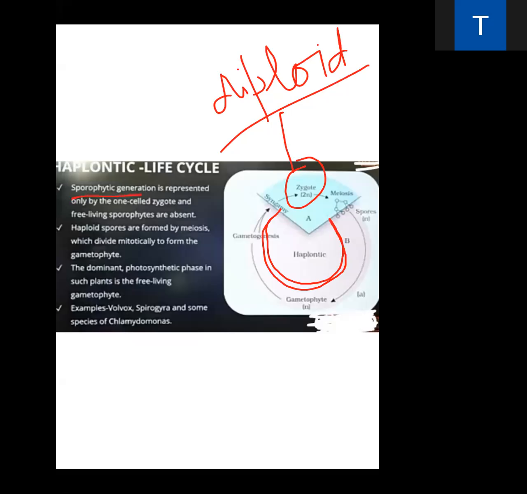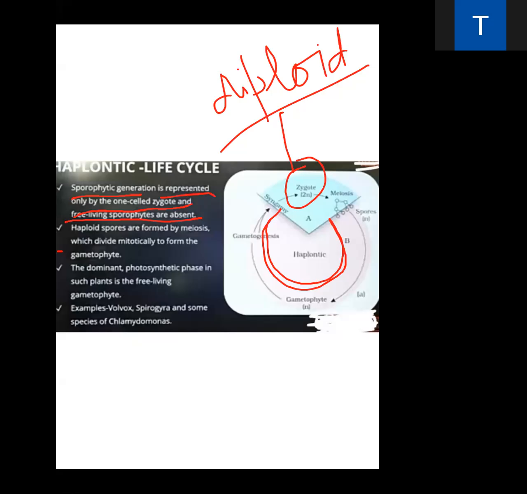Here, the sporophytic generation is represented only by the one cell zygote. Here, 2n is known as the sporophyte. Sporophytic generation is represented only by the one cell zygote, and free living sporophytes are absent. This is one of the very interesting characteristic features: free living sporophyte is absent in this haplontic life cycle. Is it clear, everybody? This is present mostly in trees.